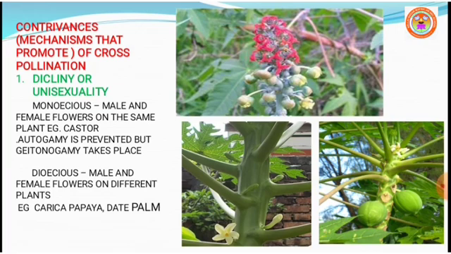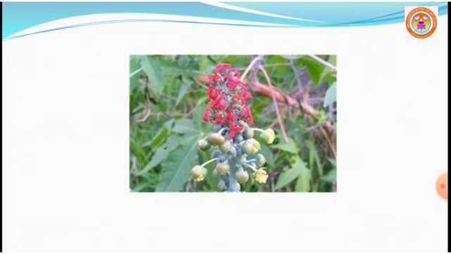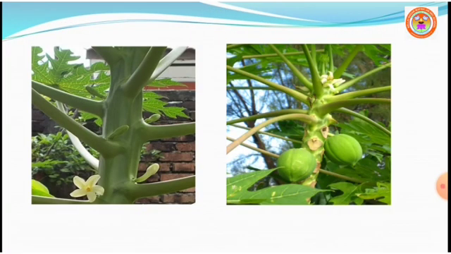Here both autogamy and geitonogamy are prevented. So you can see the Carica papaya plant, in which the male plant is on the left side and the female plant with the fruit is on the right side. In dioecious plants, both autogamy and geitonogamy are prevented.